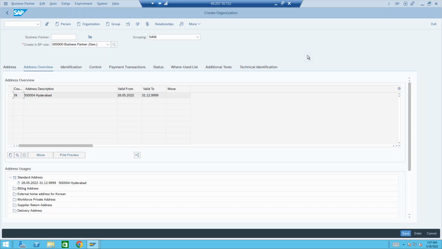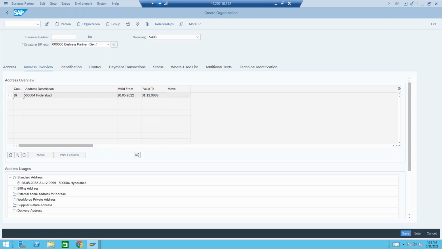In the ECC, we have an option, message number 145 in logistics general. In the logistics general, message number 145, we have an option to check for duplication of customer. So the system checks against the address and finds out whether we are duplicating a customer or not, right?